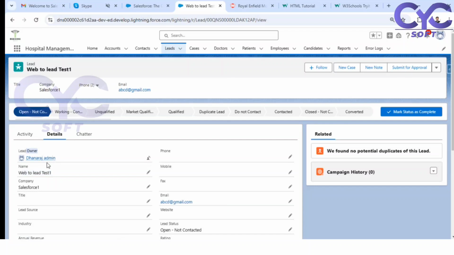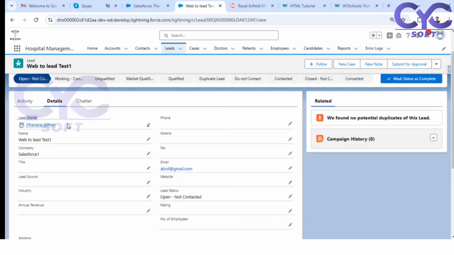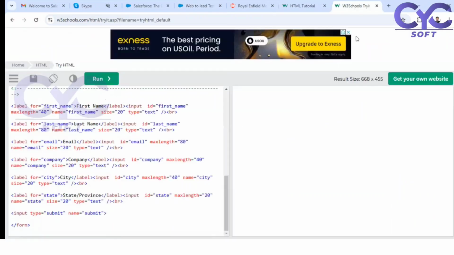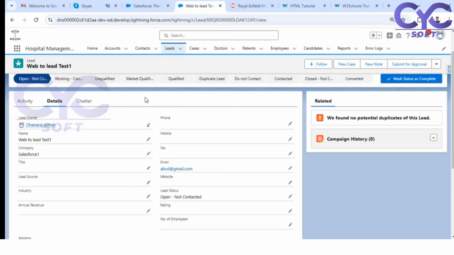So who is the lead owner? Dhanaraj admin. By default, who is the default lead owner? I have just shown it, right? From the website I have provided all my details. But who is the lead owner here? Dhanraj admin, because by default the lead owner is assigned to Dhanraj admin.